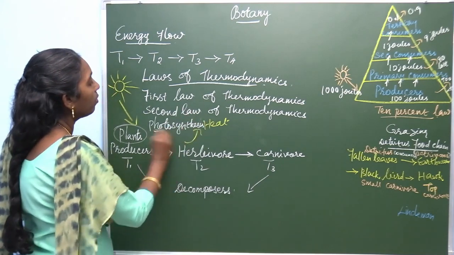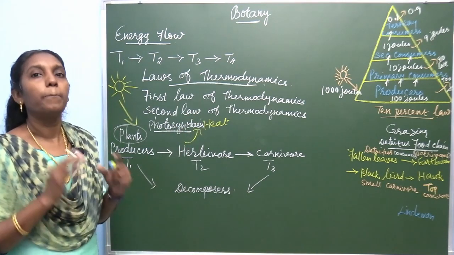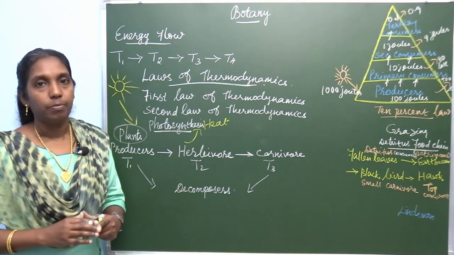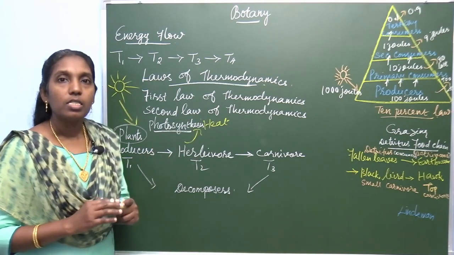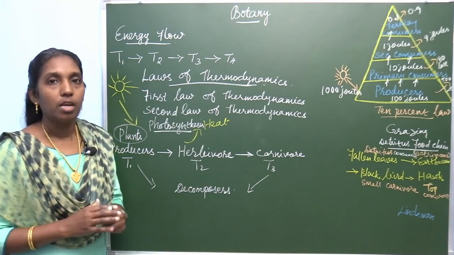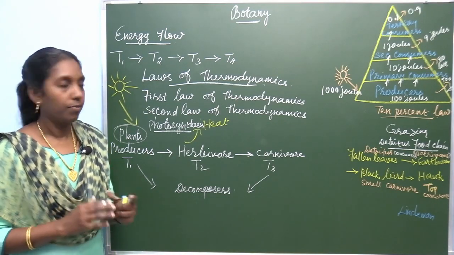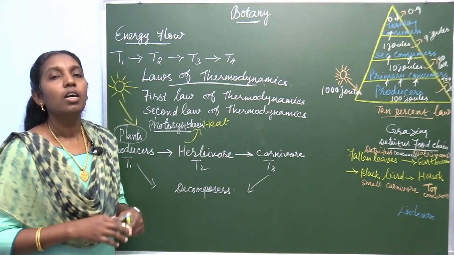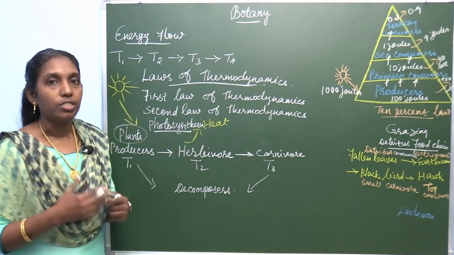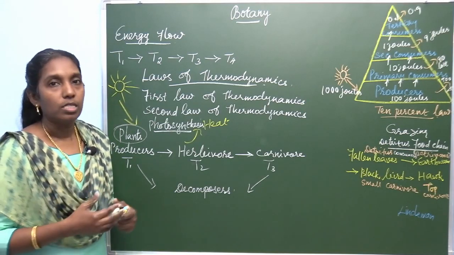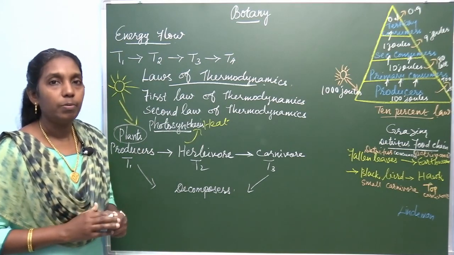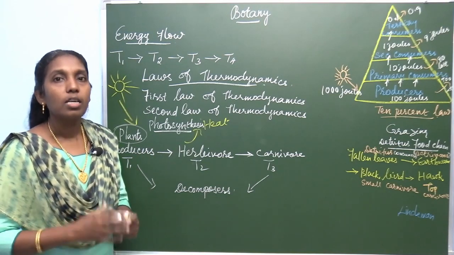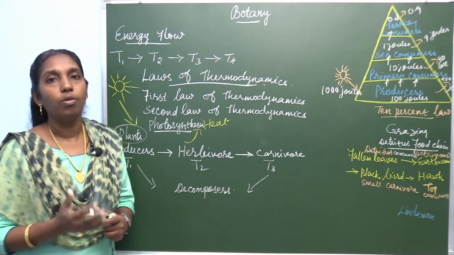You all know very well about photosynthesis, which is the main function of green plants. Photosynthesis is considered the leader process among all the functioning of the plants. There are a number of functions that take place in the plants: respiration, transpiration, photosynthesis. The leader process in green plants is photosynthesis. What is photosynthesis? Manufacturing its own food.